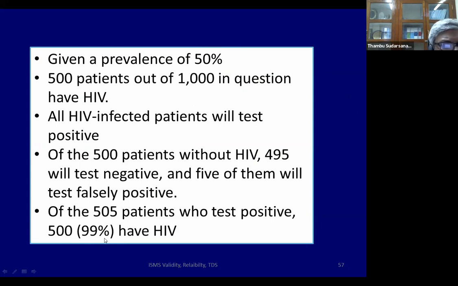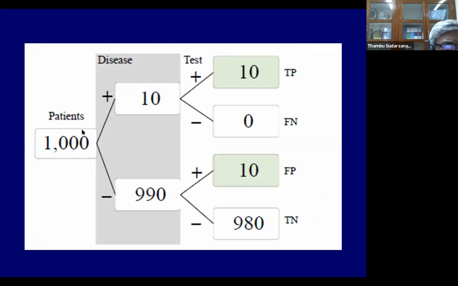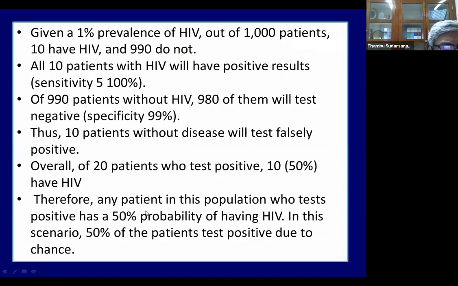So I have explained to you using the Fagan's nomogram. I have told you the likelihood ratio method of calculating the post-test probability. And this is another easy method of finding out the post-test probability. I've also shown you the example of how important it is to know the prior probability of disease. Just remember that when the prior probability of disease was 1%, the true chance of having disease is only 50%.